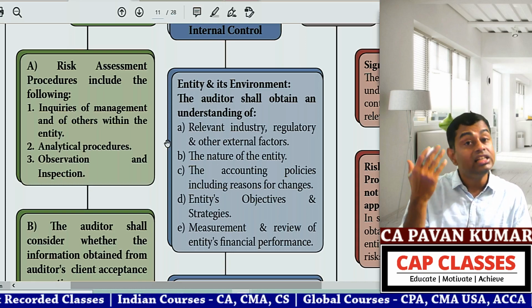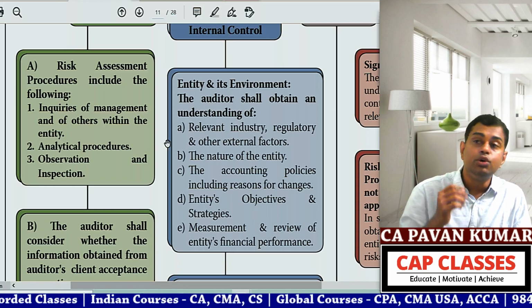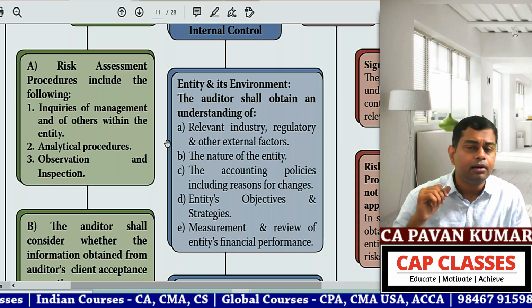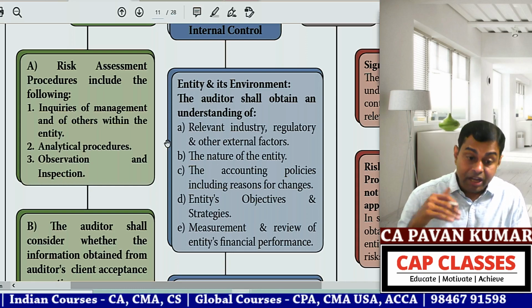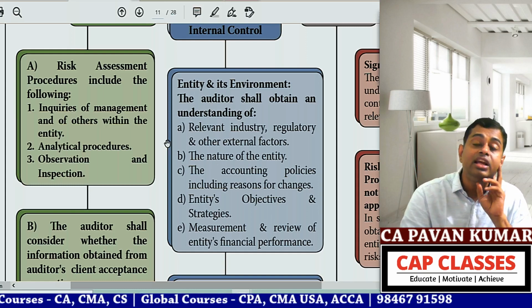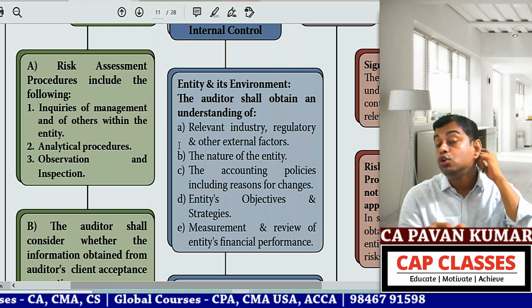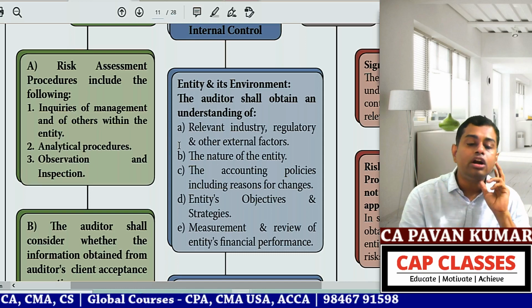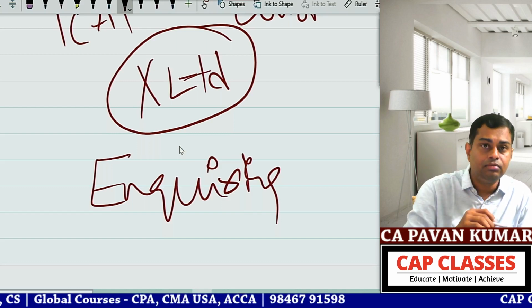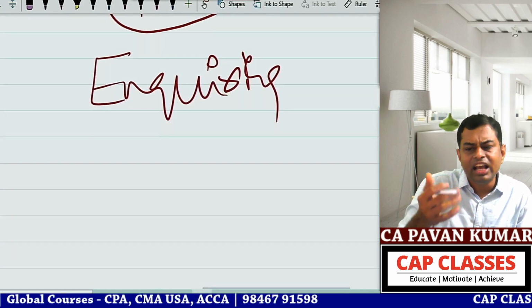In some countries you will speak with bankers also. You will ask the bankers, sir, are they paying EMIs properly? In India it is rare. You can speak with the predecessor auditor, which is not available here. So all these things you will do. You will speak with internal auditors. Okay, one is meeting the management and inquiry.